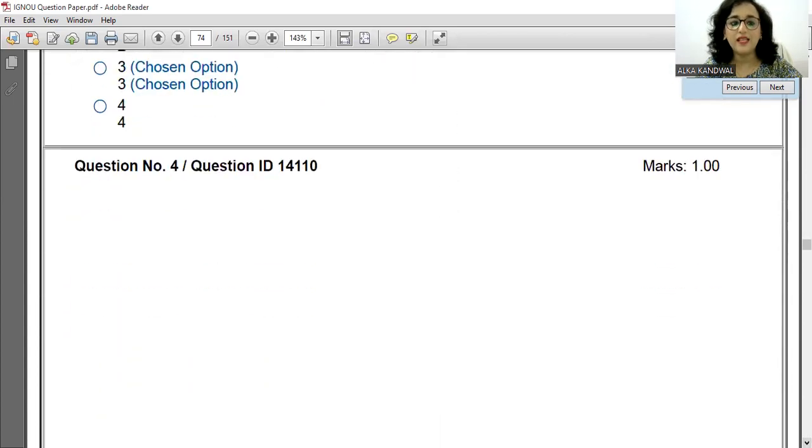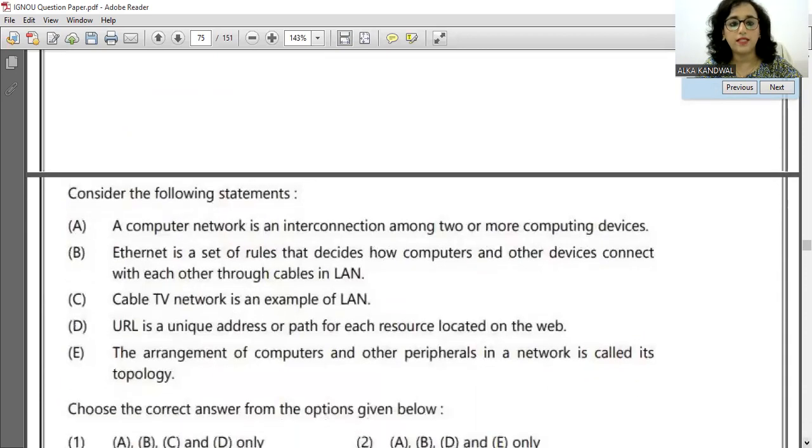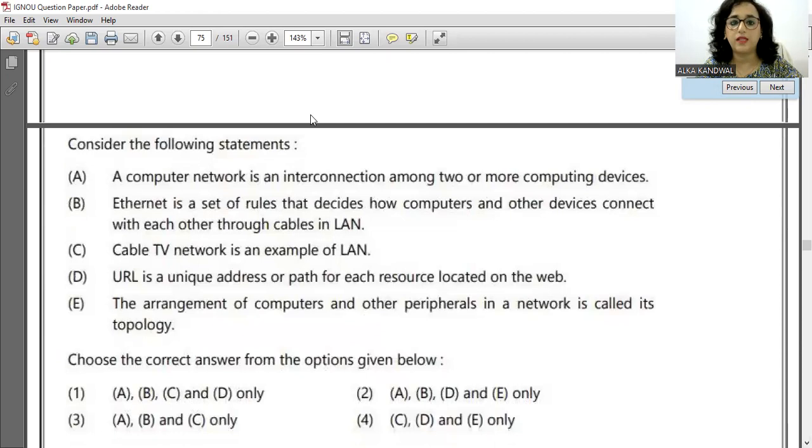Let us move ahead. Question number 4. Let us see what the question is. Now there are some statements given and they are asking us to choose the correct statement out of all these statements. Let us go through it. A computer network is an interconnection among two or more computer devices. Absolutely correct.